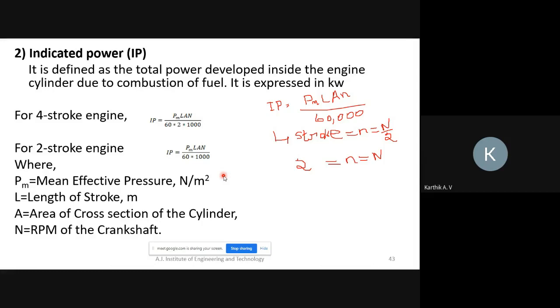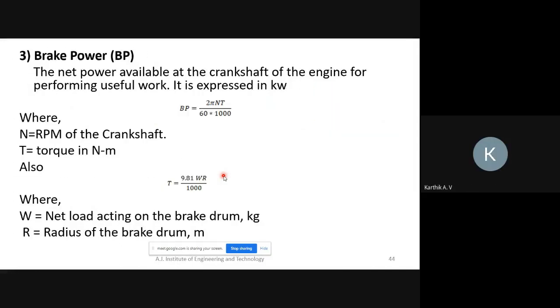Okay. So this is the basic formula to find indicated power. Understood? Any doubt? No, sir. Okay. So next one is brake power. Brake power is the net power available at the crankshaft. That is called brake power.